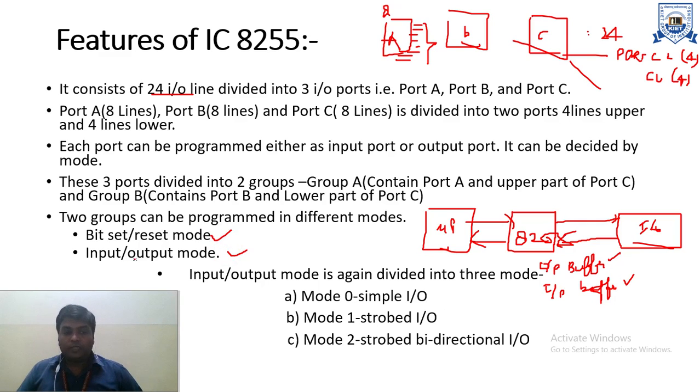Input output mode is again divided into 3 parts: mode 0, simple input output; mode 1, strobed input output; and mode 2, strobed bidirectional input output. On the basis of this input output mode, we identify whether the ports are working as input or output. So these are the features of 8255.